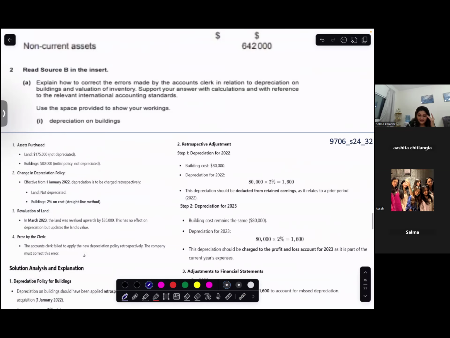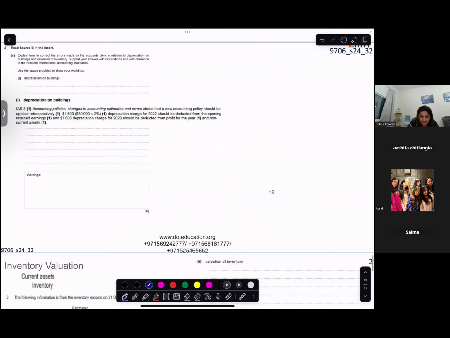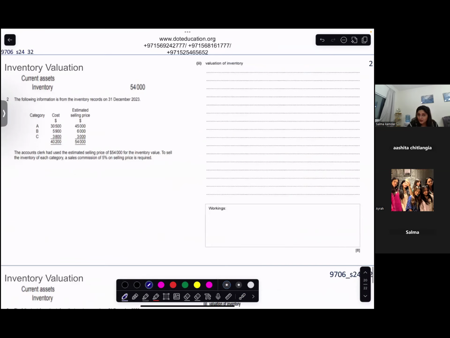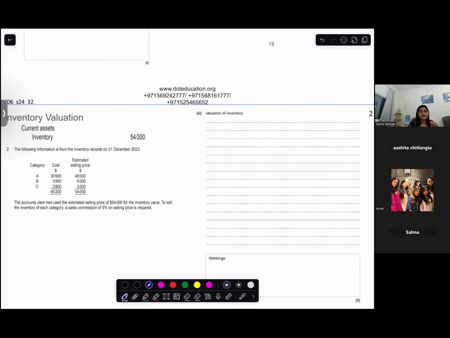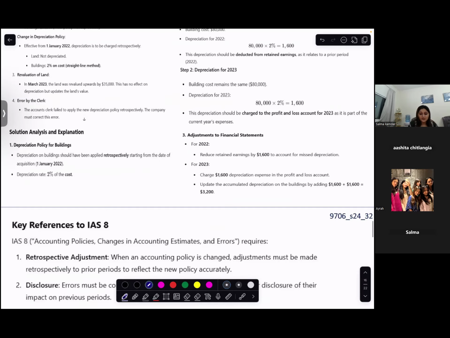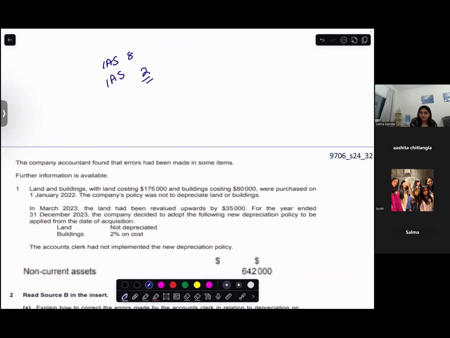And every part is coming for, I don't know the marks. Yeah, but good 6 marks. One, inventory valuation is for 8 marks, and the IAS 8 related concept is for 6 marks. So they are covering IAS 14 marks. Okay. Now let's talk about what IAS 8 tells before I even go and read the question.